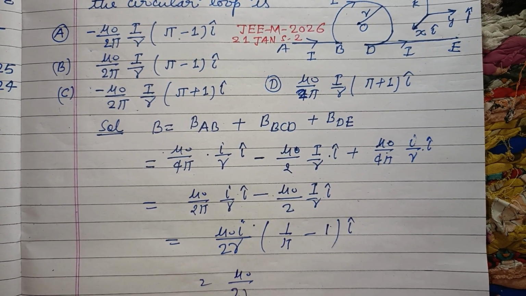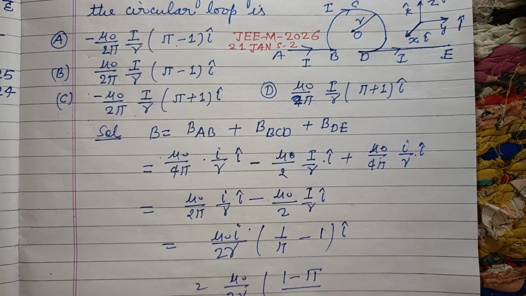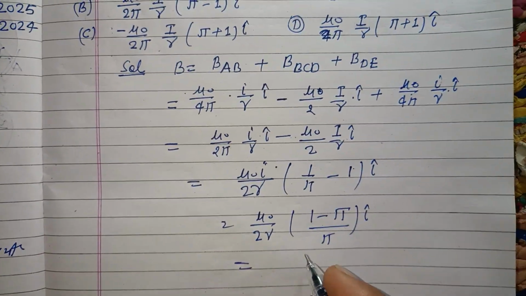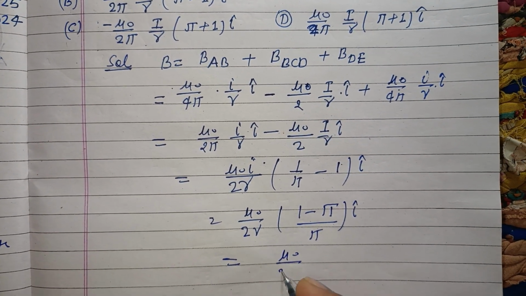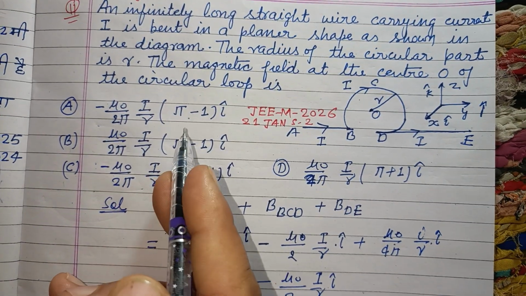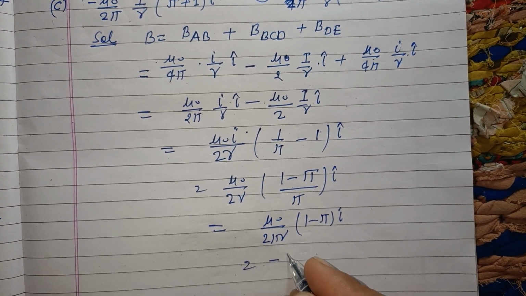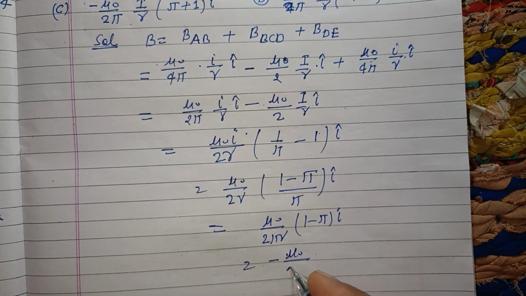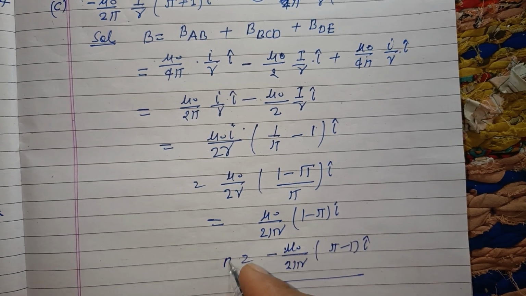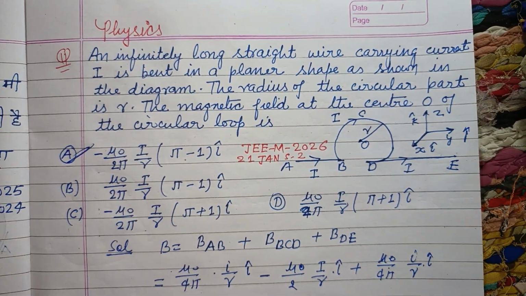So mu naught upon 2 R, this is 1 minus pi over pi into i cap, and if you write it as mu naught upon 2 pi R, 1 minus pi into i cap, but pi minus 1 is given in the options, therefore we take minus common, so mu naught upon 2 pi R, pi minus 1 into i cap, and this is the magnetic field which is given in option A. So option A is correct.